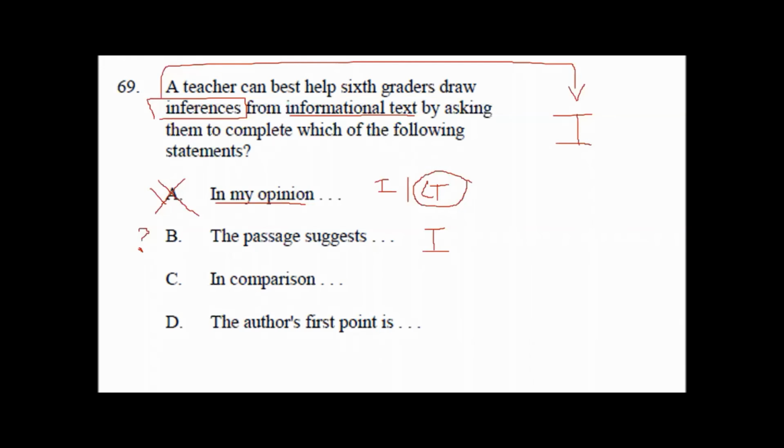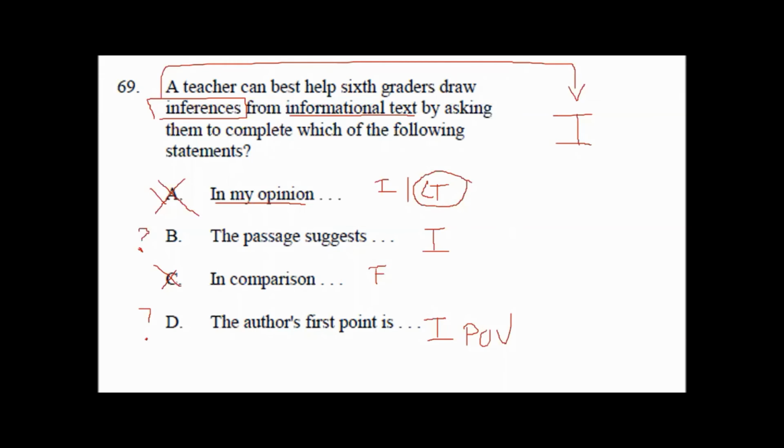So it could be inferential also, but it lives more in the world of factual, literal. I'm about to list why thing A and thing B are the same or different. "The author's first point" lives in the world of inferential, but in the world of point of view. So right now we have two selections that would be maybe.